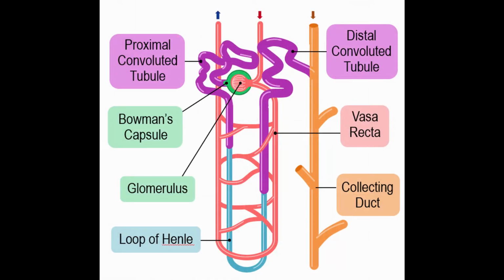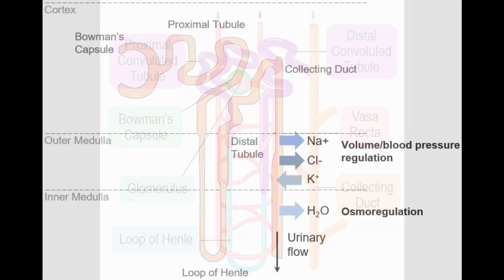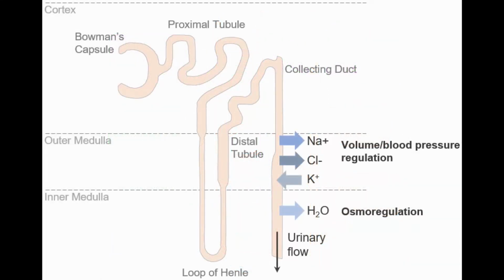After this process, we have now finally taken the majority of the important content out of the filtrate, and what remains should be urea, excess water, and other nitrogenous waste. The last stage is the collecting ducts, where hormones provide instructions to reabsorb specific amounts of water before letting the filtrate go, such as the all-important antidiuretic hormone, also known as vasopressin.